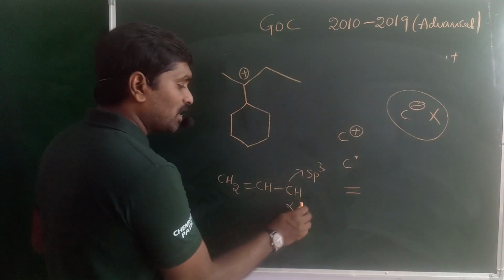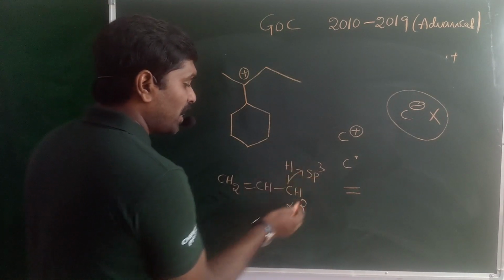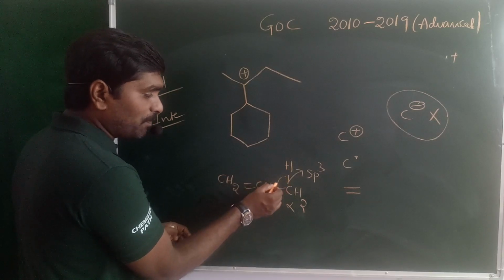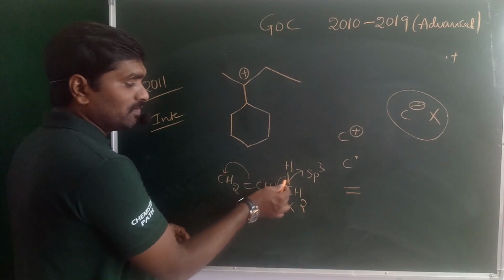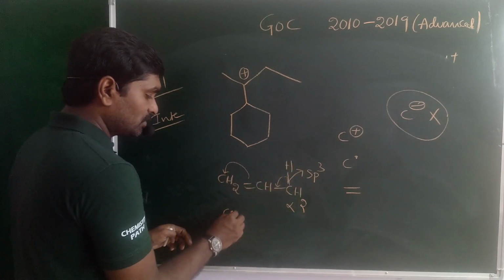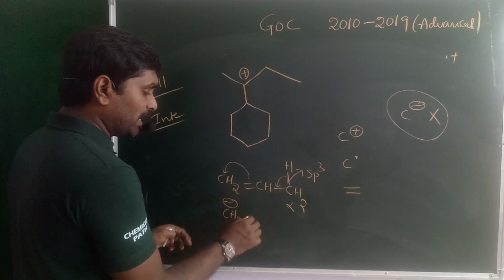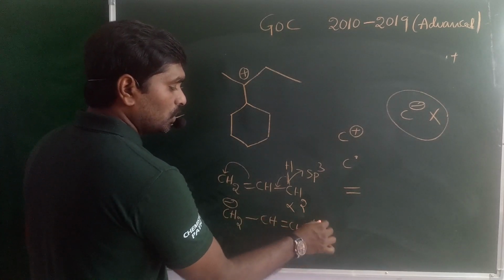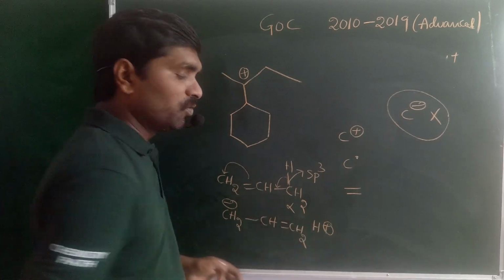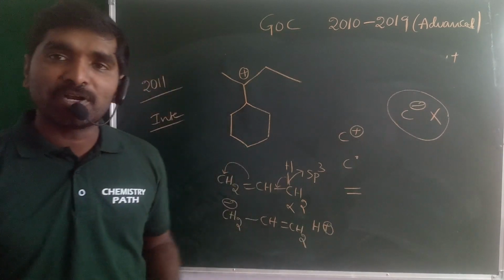So the sigma electrons of this alpha carbon and alpha hydrogen participate in conjugation like this, which is nothing but no bond resonance. So it becomes CH2 single bond CH double bond CH2 with H plus, which is hyperconjugation.